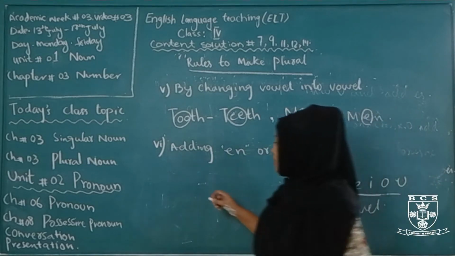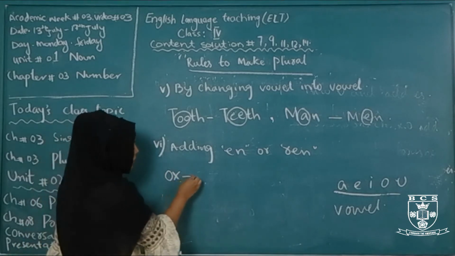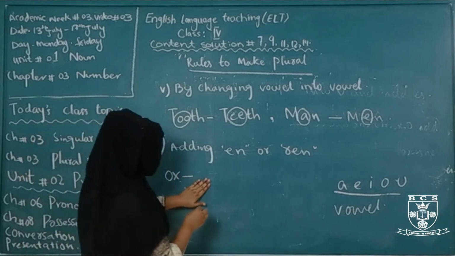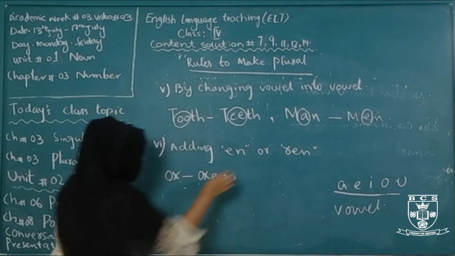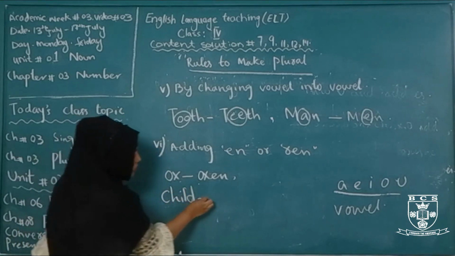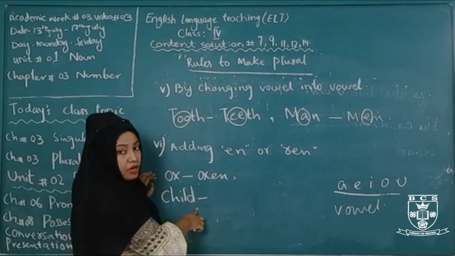For example, ox. When we add en here, it becomes oxen. Ren, child. When we add ren here, it becomes children, the plural form of the word child.